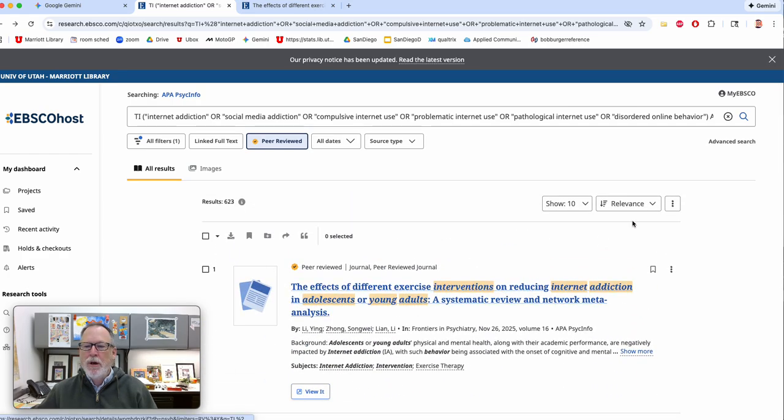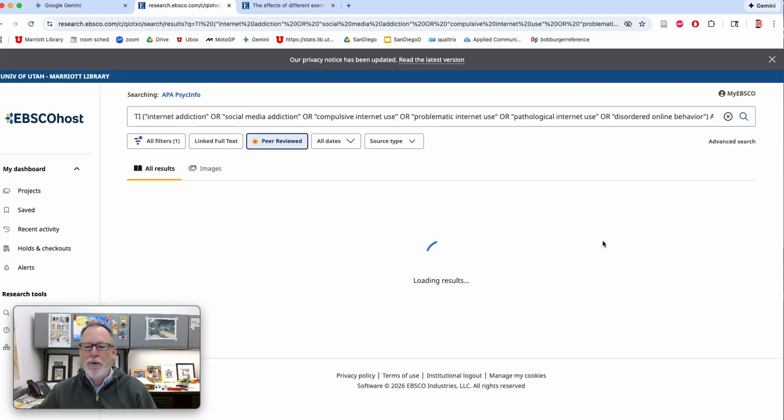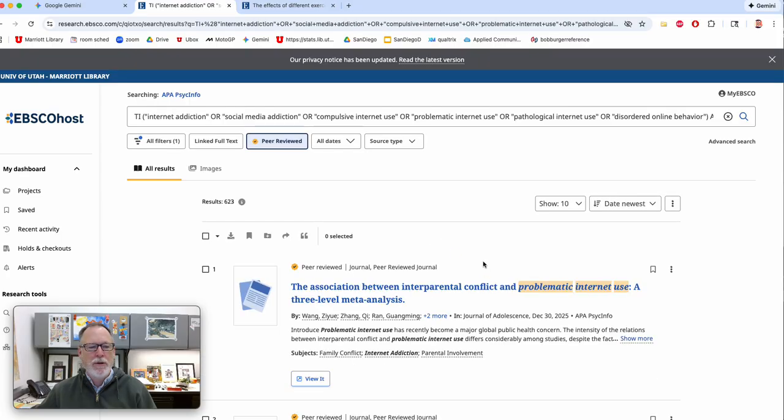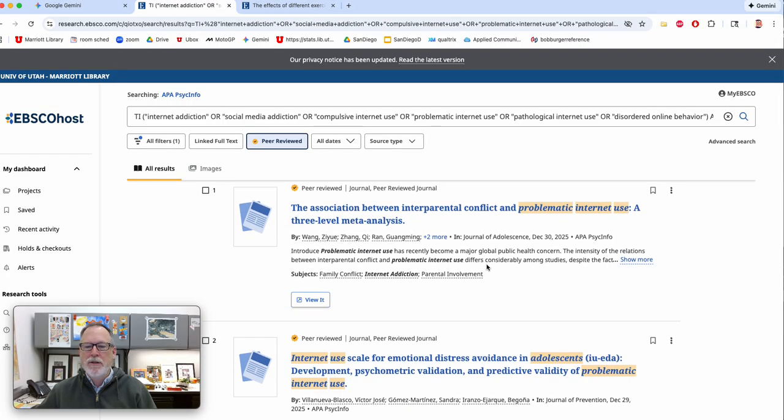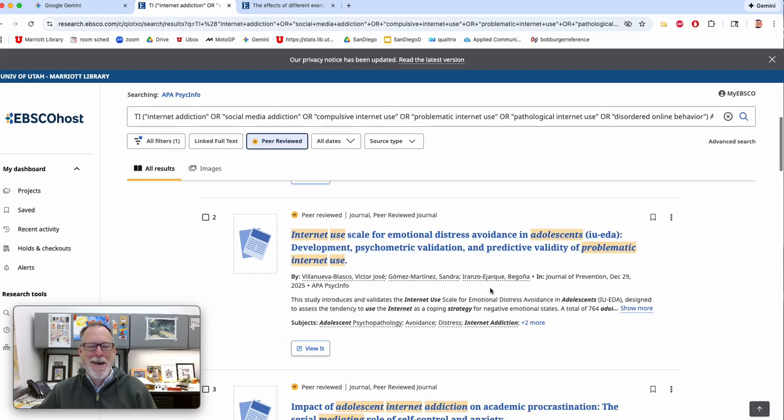You can also, so this has a relevancy rating, which who knows what that's for. You can also go by date newest. So if you want to avoid the stuff that's like 20 years old, this is another way of going through things that have just been published. Interparental conflict. Oh, have the parents go to counseling, and then that'll help the problematic internet use. It sounds so easy when I say it, even though that sounds like a really difficult thing.